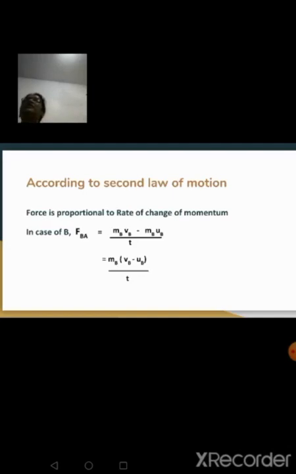So what is the force exerted by B on A? It is FBA or F2, I say. So FBA is equal to MBVB minus MBUB upon T. So what should be taken as a common factor between this MBVB and MBUB? It is MB. So MB into VB minus UB upon T.